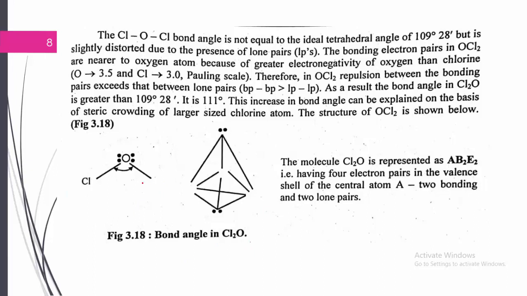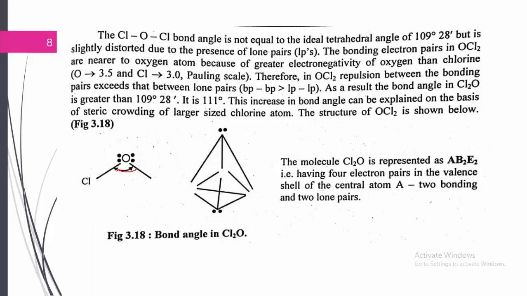Here the bond angle increases from 109 degrees, the regular shape of the tetrahedron, to 111 degrees. Why does the bond angle increase here? The chlorine atom is a surrounding atom having a bigger size, therefore the increase in the bond angle is explained on the basis of steric crowding of the large chlorine atoms surrounding the oxygen atom. Therefore the bond angle increases from 109 to 111 degrees. Here we can see the bond angle.